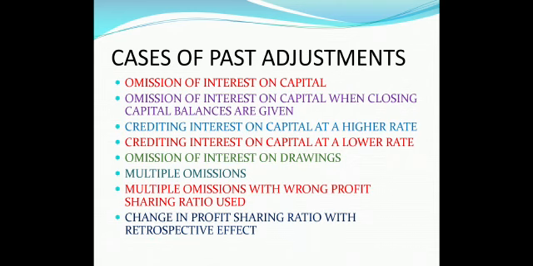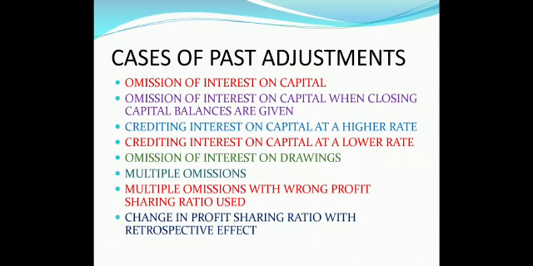Then omission of interest on drawing. We are supposed to charge interest on drawing and the accountant has forgotten to do that. So that is the fifth case. Sixth case, multiple omission means more than one omission. Many of the provisions of partnership deed the accountant has forgotten to observe. Then multiple omission with wrong profit sharing ratio. There are multiple omissions also, and then the profit sharing ratio afterwards also is not being properly used. And the last case, change in profit sharing ratio with retrospective effect.